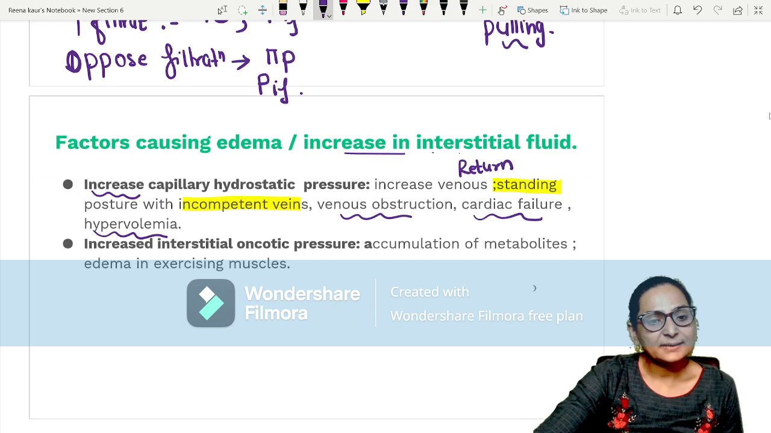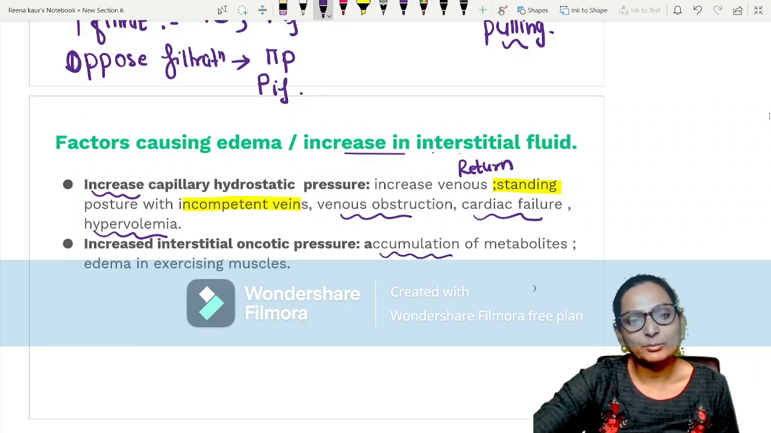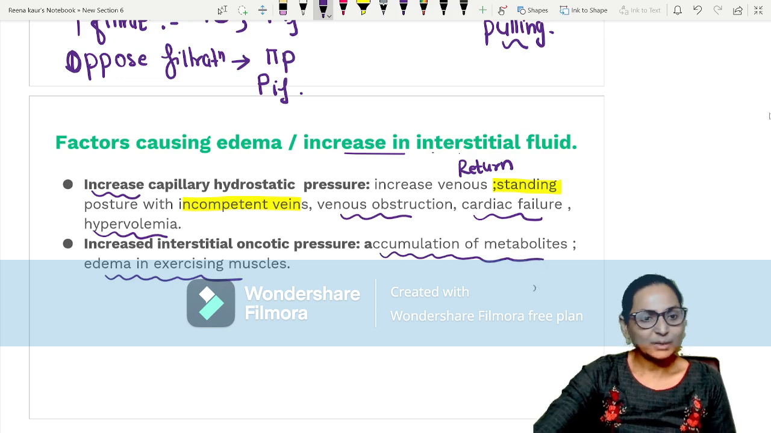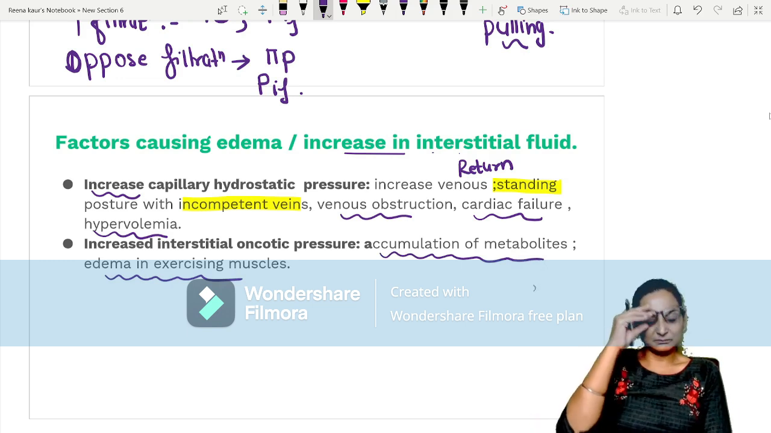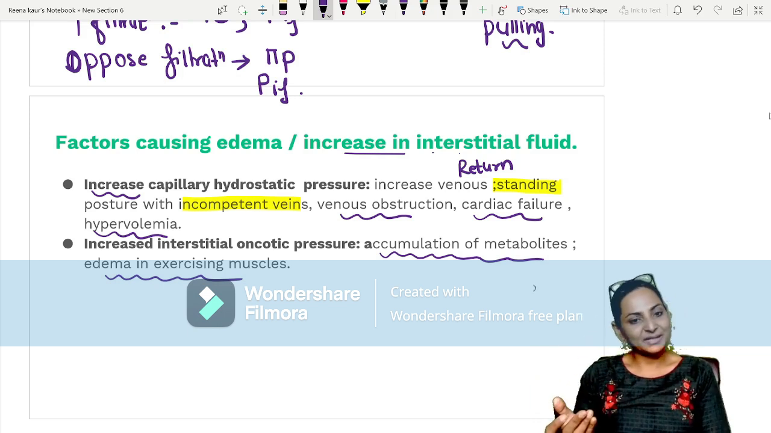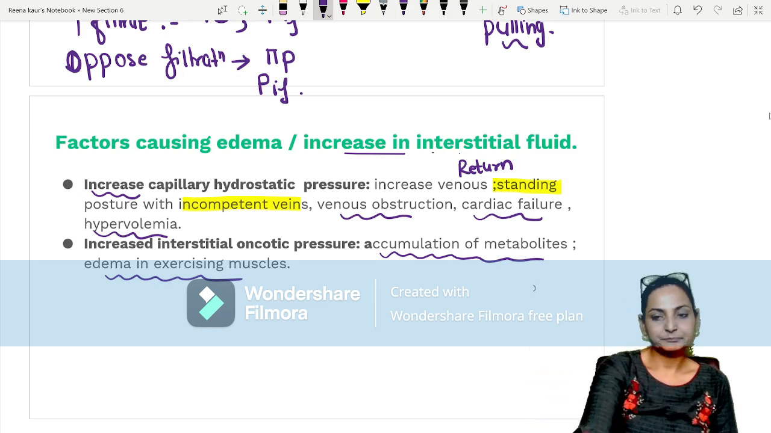If there is an increase in the oncotic pressure in the interstitium, especially when there is accumulation of metabolites like in exercising muscles, but this is not severe. This will go down on its own. After some time the metabolites will be washed out, except with severe exercise. So it takes time; gradually there is washout of the metabolites, right?